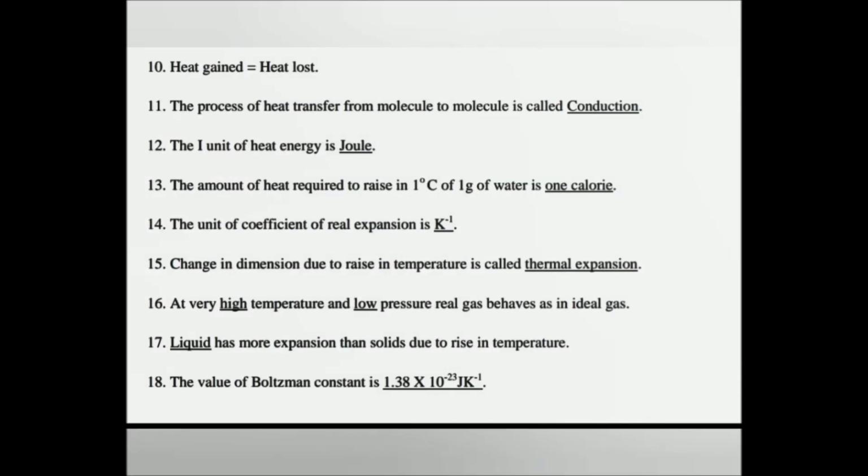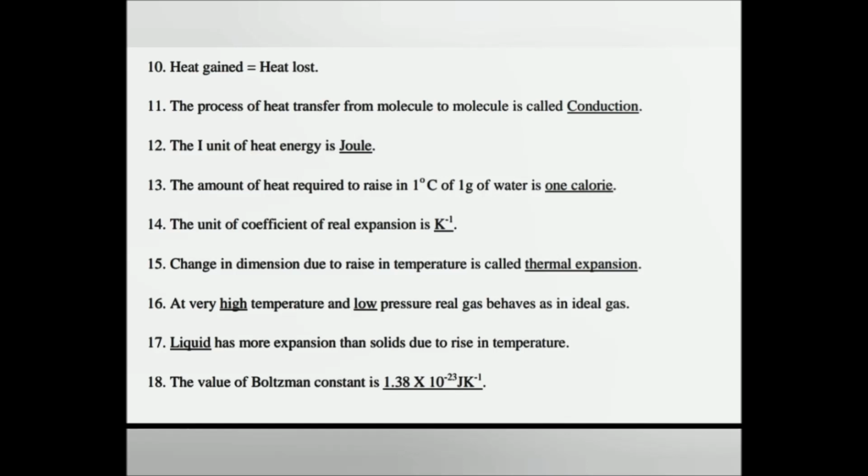For any exchange of heat, the heat gained by the cold system is equal to the heat lost by the hot system. Thus, heat gained equals heat lost. The process of heat transfer from one molecule to another molecule is called conduction.